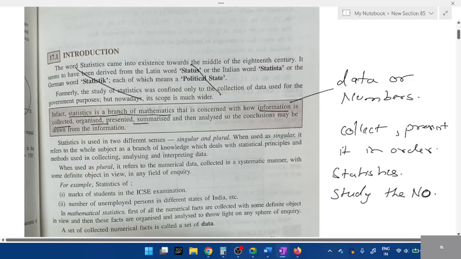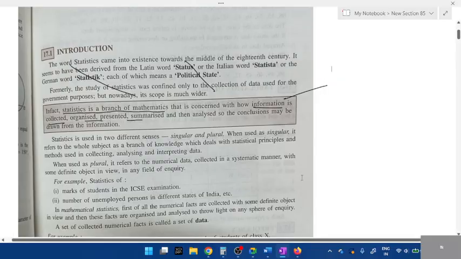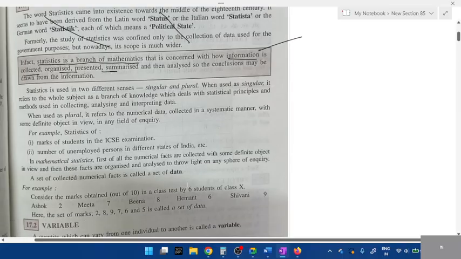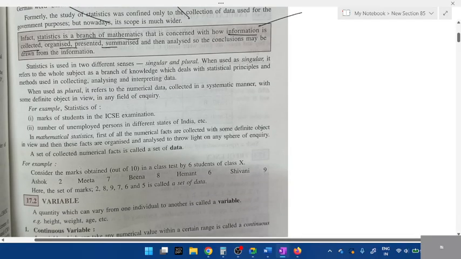Okay. So basically, we collect the numbers, present them in order. I'll tell you what kind of order, and we study those numbers. For example, look here. They've given certain numbers here. Just ignore all this. Marks. So marks of Ashok is 2. Mehta, Beena, they've given certain numbers. These are known as data, a set of data. Aren't they numbers? 2, 8, 9, 7, 6. These are numbers, students. So we have to arrange them in order.